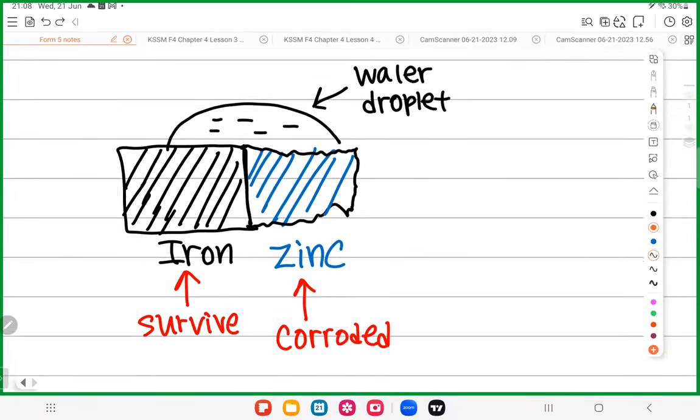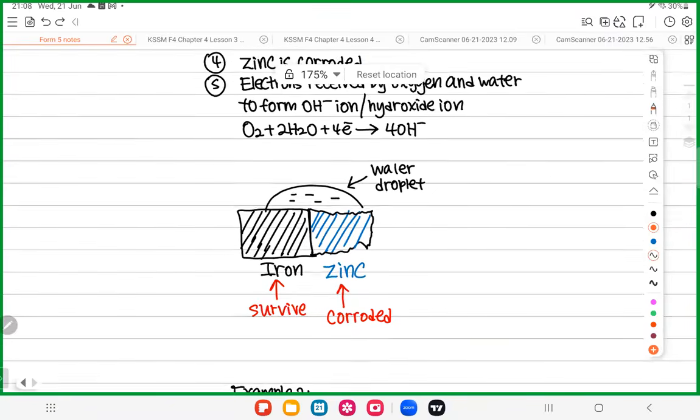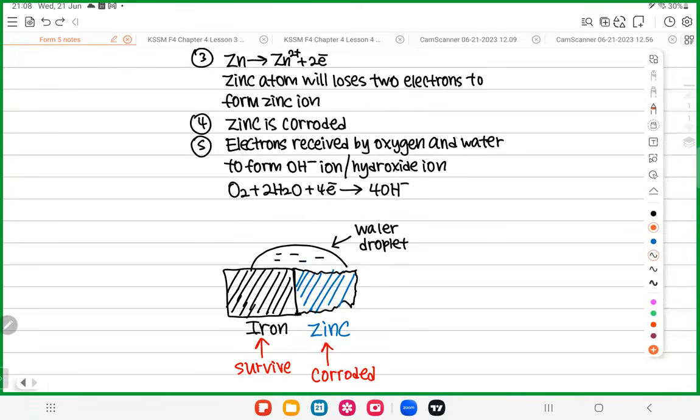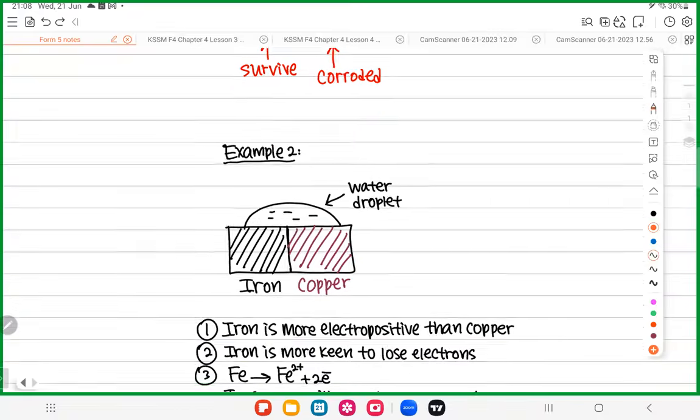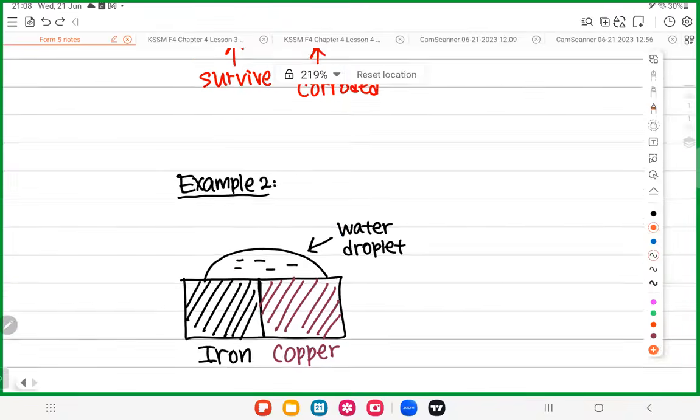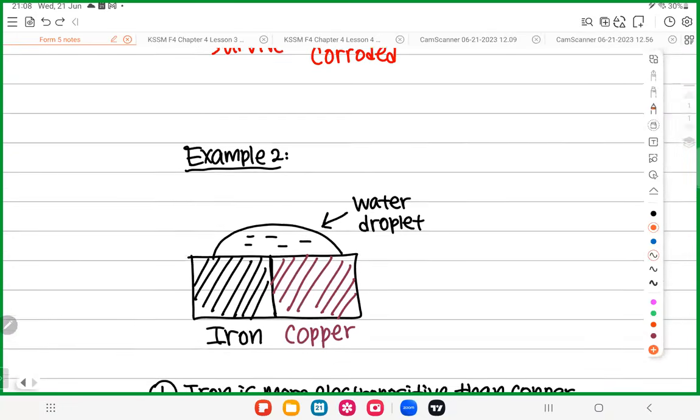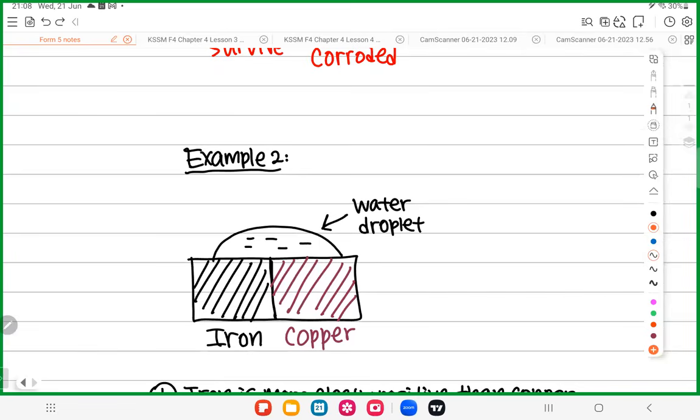But I want everyone to understand this. Not very hard now. Okay, can? Okay, we do one more last example. Okay, look at here. What about this? What if you have iron and copper? So iron and copper, same thing. Is this electrochemical corrosion? Yes.